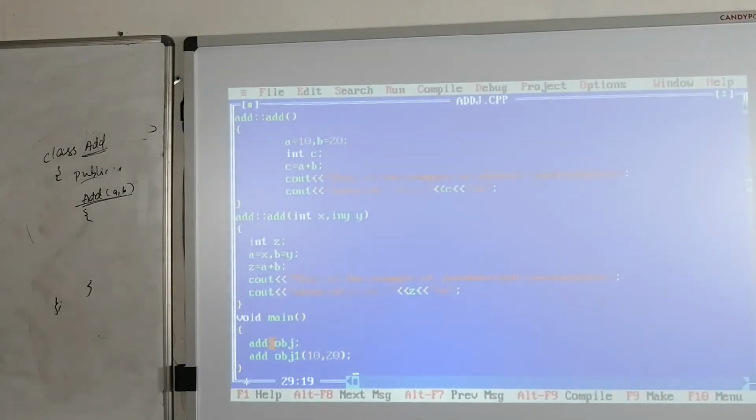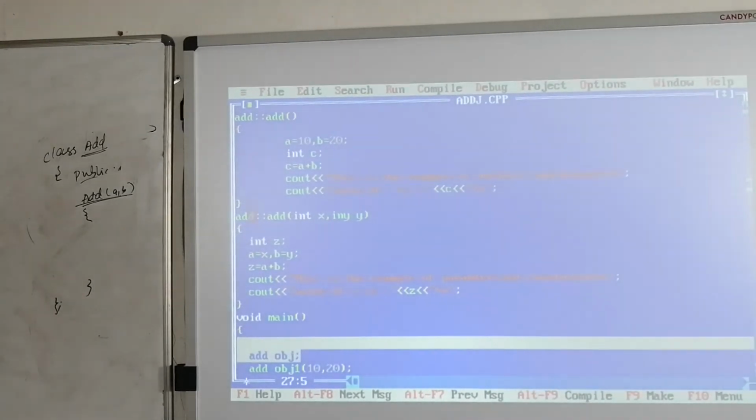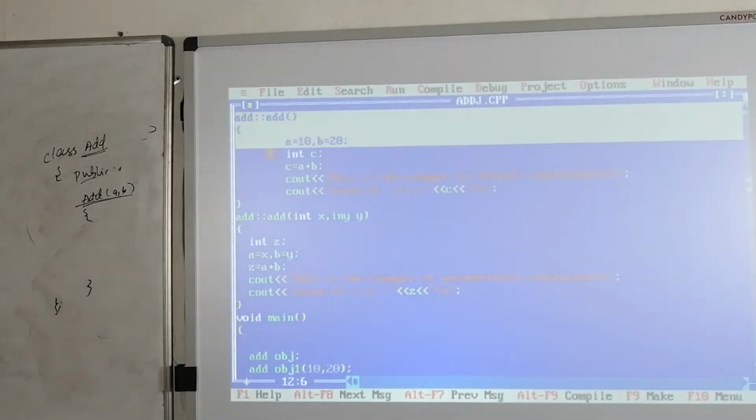Whenever the object obj is created, directly this constructor is going to be invoked depending upon the parameters. Here we are not going to pass any parameters with this object, so directly this constructor is going to be invoked.